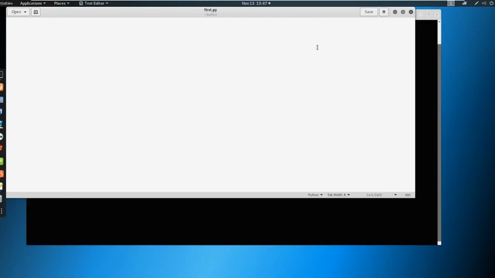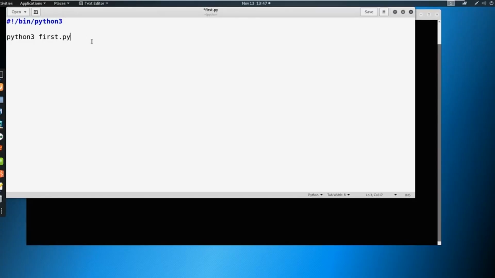The first thing we need to do is declare what's called a shebang. That is a hash bang like this. We're just going to declare /bin/python3 here at the top. Now, what does this do? This allows Linux to know how to run this. Say we were to run this like python3 first.py. If we run it like this, then Python interprets the hash here, which you're going to learn in a little bit, as a comment. So all of this is commented out. We don't have to worry about it.